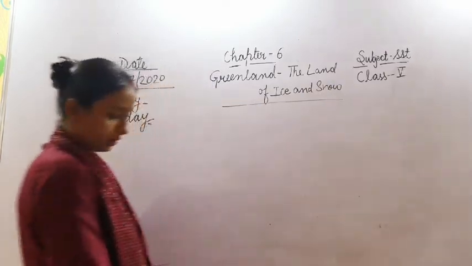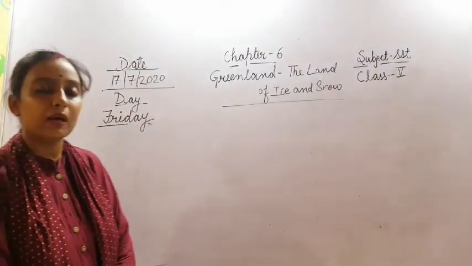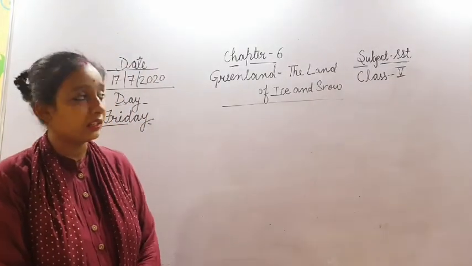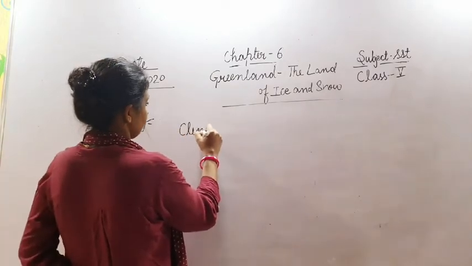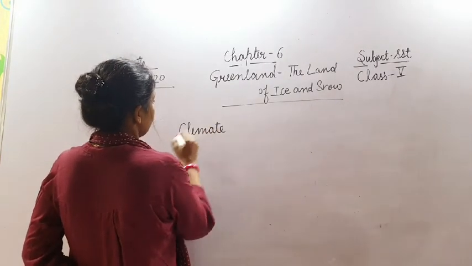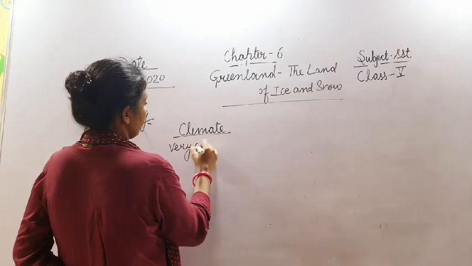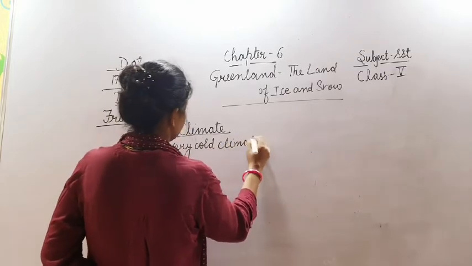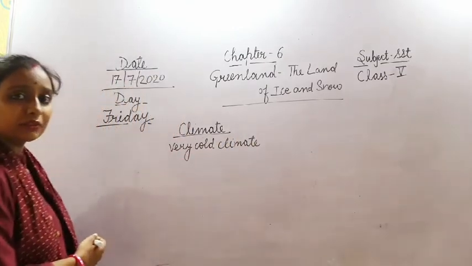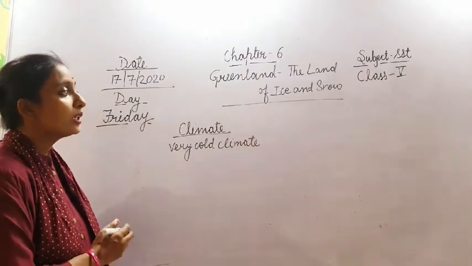Okay, so we were talking about Greenland, and we understood about the climate of Greenland in our last class. So, what was the climate? The climate of Greenland is very cold. It has a very cold climate because it lies in the frigid zone and the Arctic Circle passes through the southern part of Greenland.